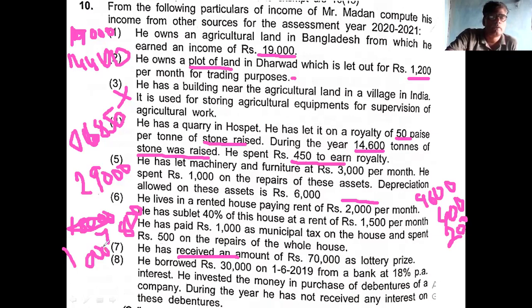Then number 8. He borrowed 30,000 on 1/6/2019 from a bank at 18% per annum interest. He invested the money in purchase of debentures of a company during the year. He had not received any interest on the debenture. Is it allowable?